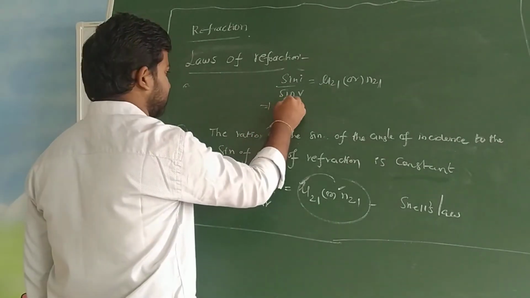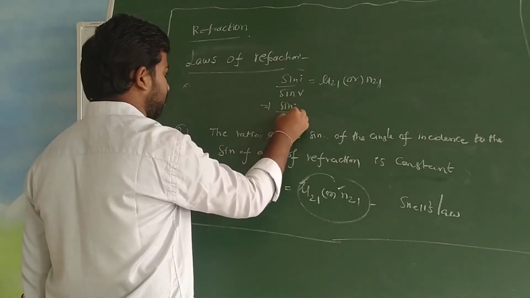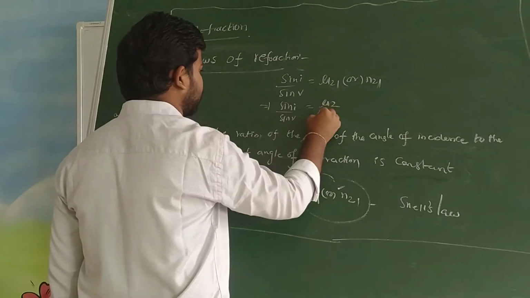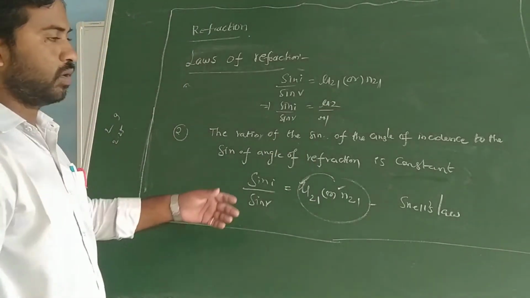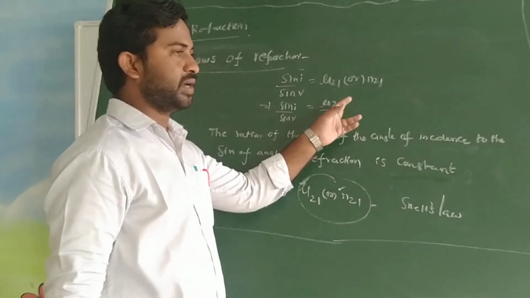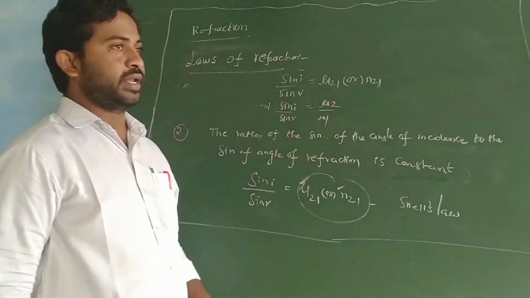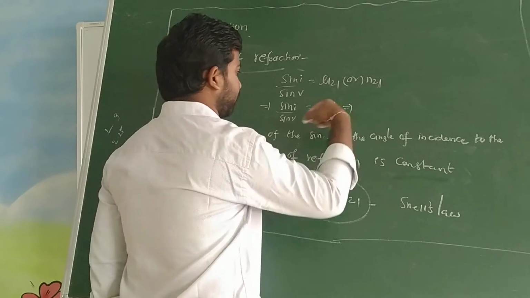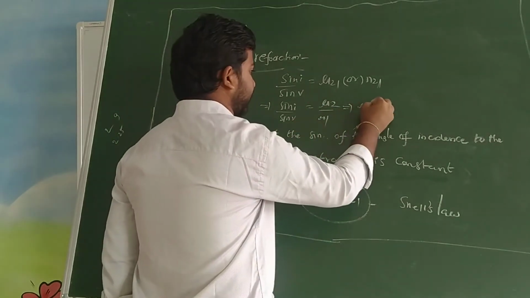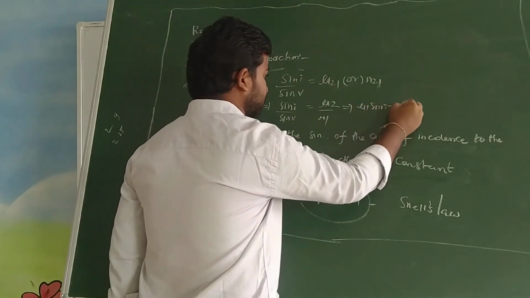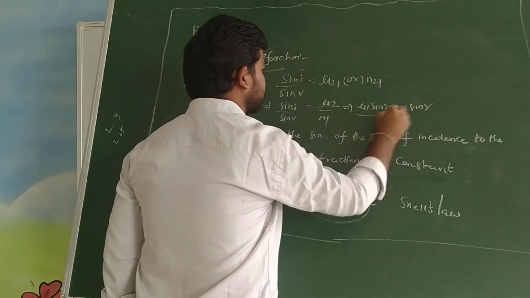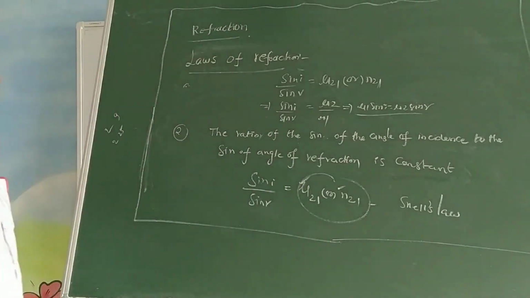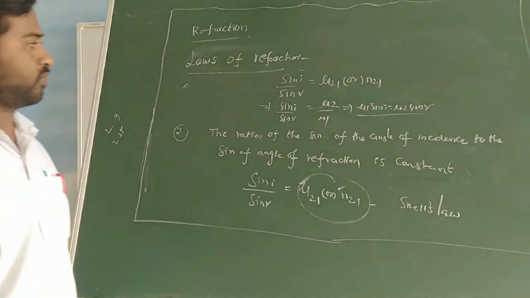Then we can write sin i by sin r equal to mu 2 by mu 1. It is the refractive index of the second medium with respect to the first medium, the ratio of those two mediums, mu 2 by mu 1. Then we also write mu 1 sin i equal to mu 2 sin r, where mu 1 is the refractive index of the first medium and mu 2 is the refractive index of the second medium.